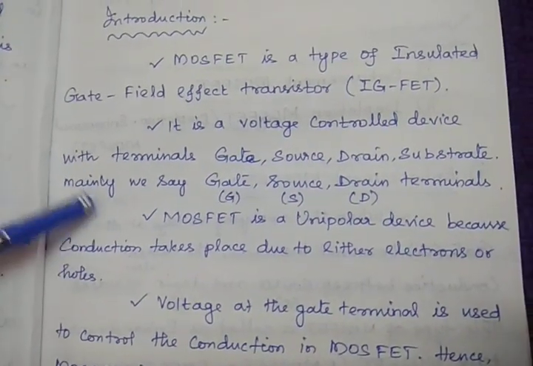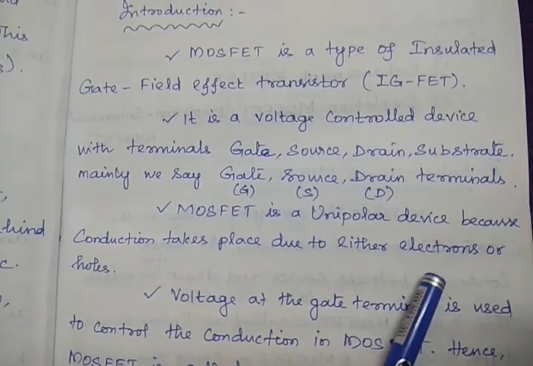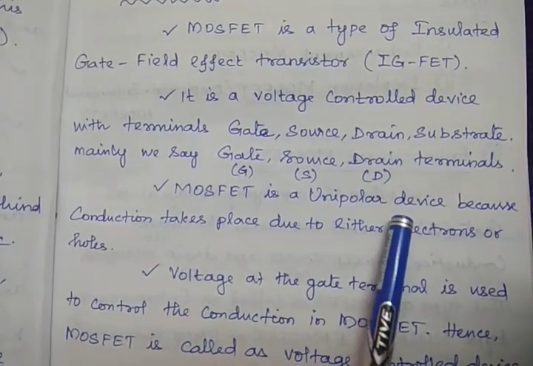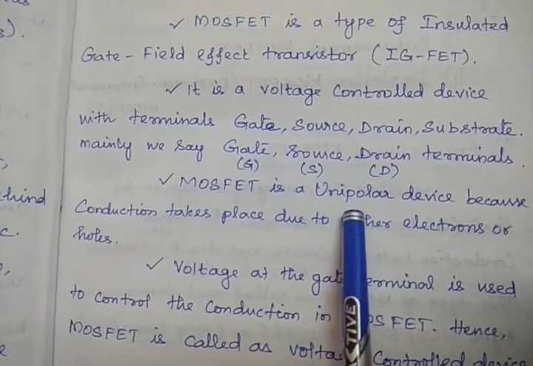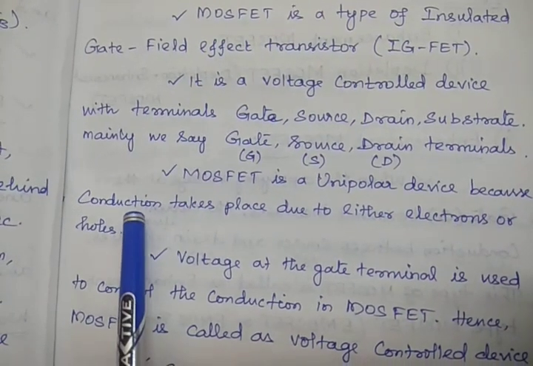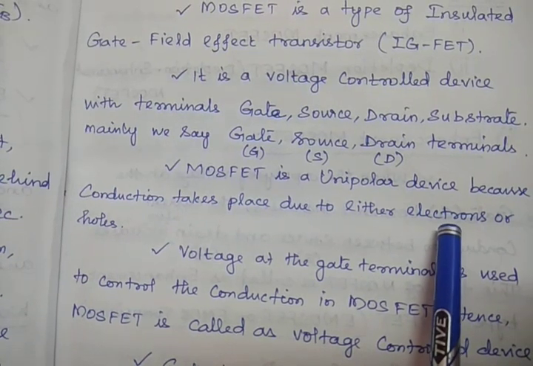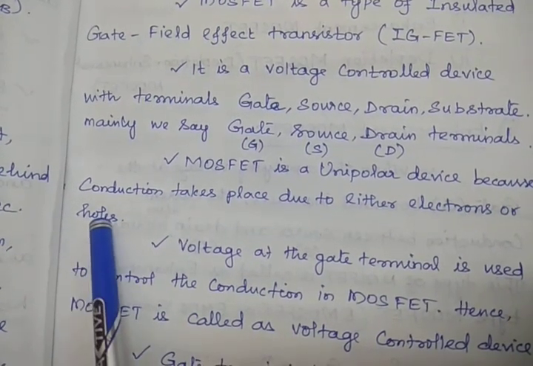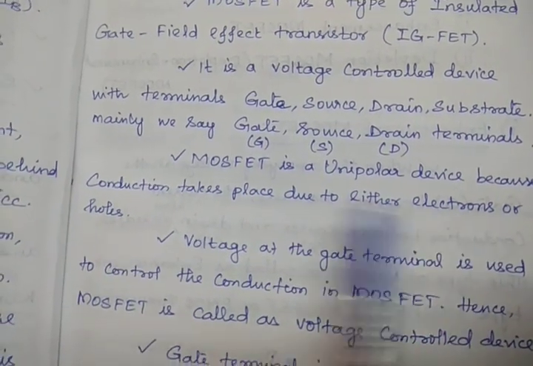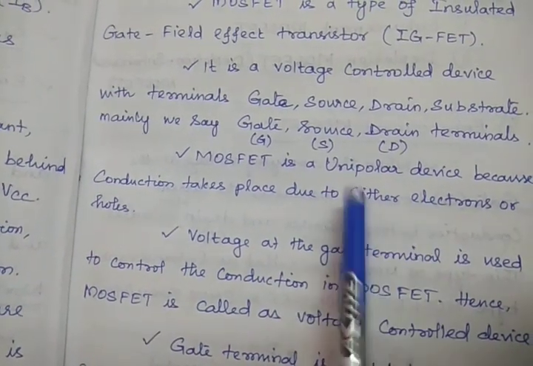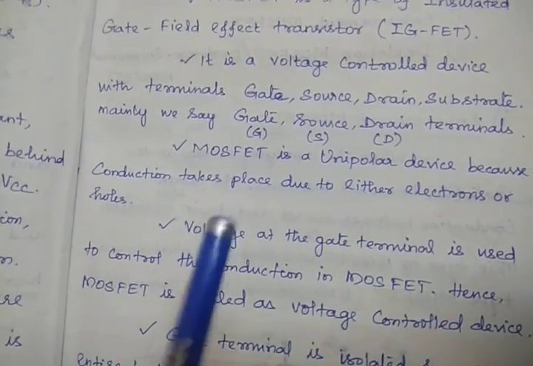And MOSFET is a unipolar device. We already discussed that BJT is a bipolar device. Here MOSFET is a unipolar device because conduction takes place due to either electrons or holes. So any one of the charge carriers is responsible for the conduction. That's why this is called a unipolar device.